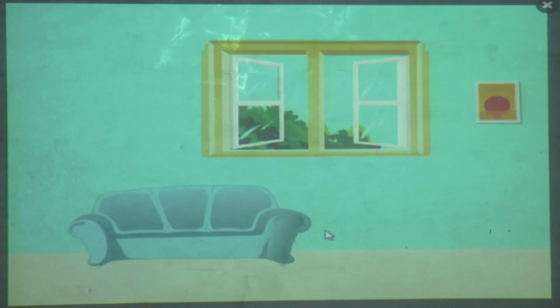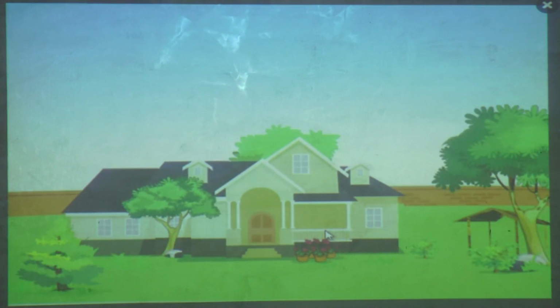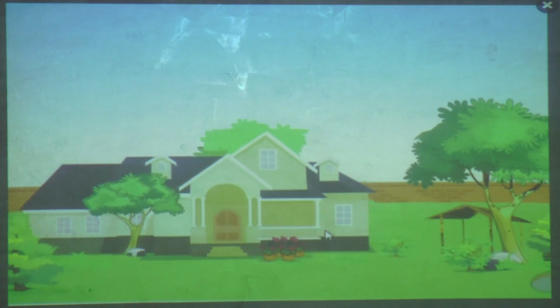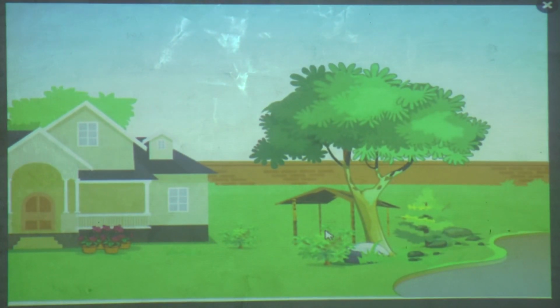Open the windows to let in fresh air and sunshine. Grow plants around the house to keep the air clean. Do not let water collect in places or have open drains.